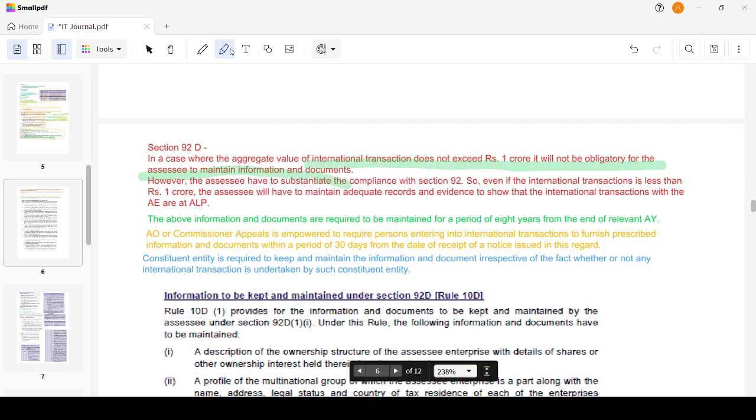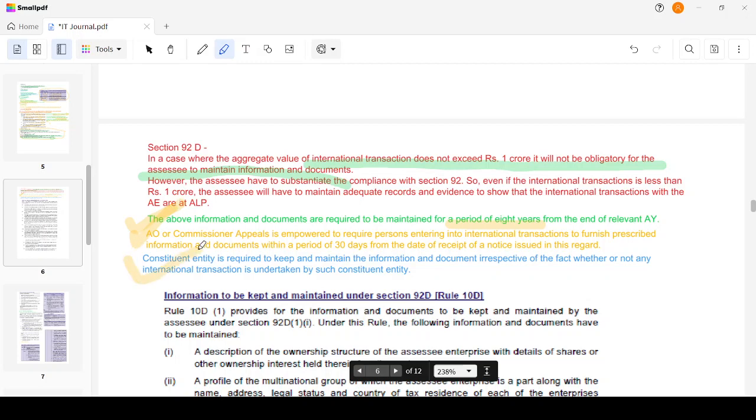The above information and documents are required to be maintained for a period of 8 years. This could be an MCQ. For a period of 8 years from the end of the relevant assessment year. The AO or Commissioner (Appeals) is empowered to require persons entering into an international transaction to furnish prescribed documents and information within a period of 30 days from the date of receipt of such notice.